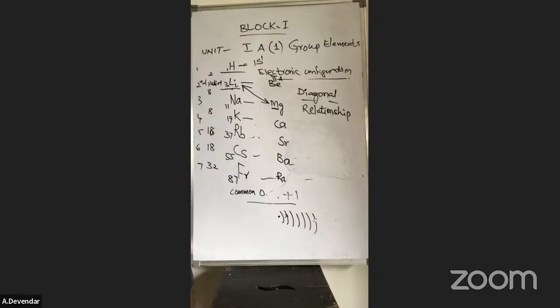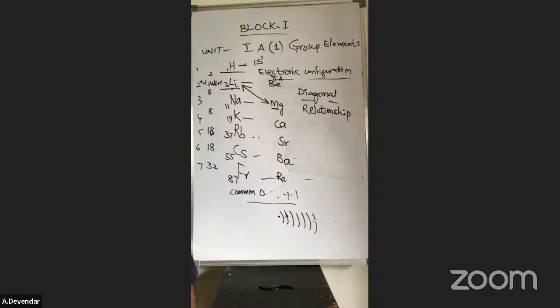Just write this in the examination: lithium size is almost equal to magnesium size. For clarity, lithium size is 152 picometers and magnesium is 160 picometers. And electronegativity is almost similar: lithium has 1.0 electronegativity, magnesium 1.2.